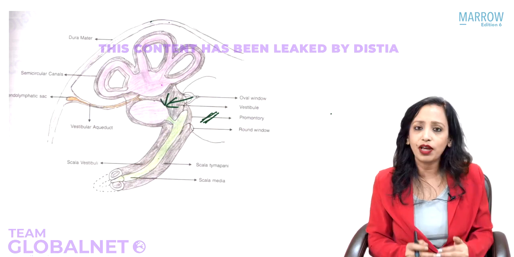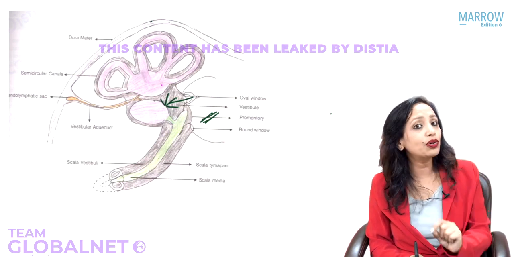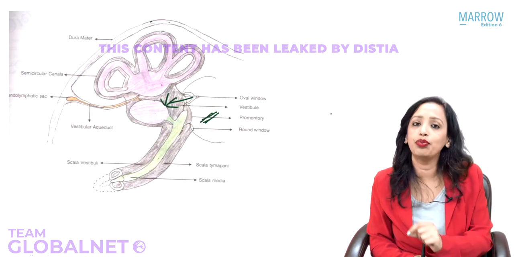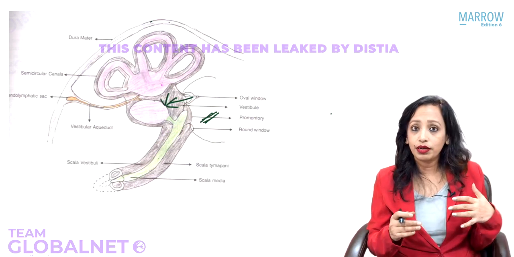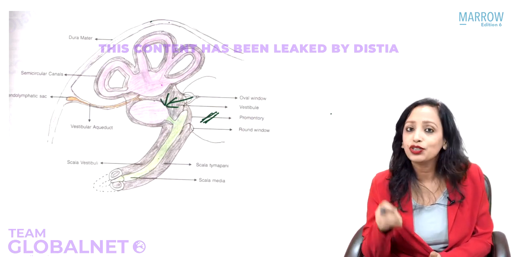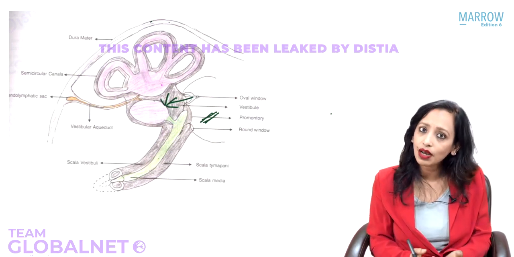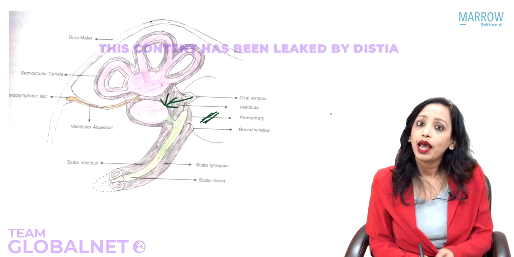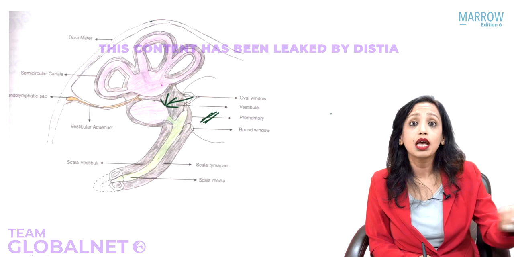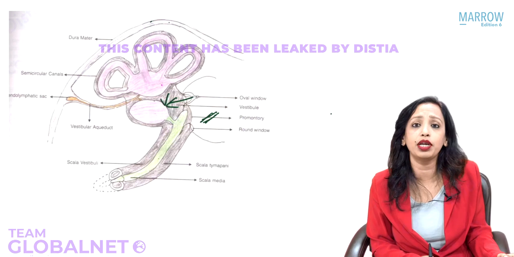So yes, this is a very, very important question, very commonly asked in your exam, that the electrodes of cochlear implant are introduced into the inner ear through which window? Through round window. Yes. So next year the question changed. And what was the question? In a patient of Meniere's disease, gentamicin is passed into the inner ear through which window? Again, round window. Anything that we are passing from the middle ear into the inner ear, that is round window. So don't just rote learn, okay, cochlear implant, round window. No, anything from the middle ear into the inner ear.